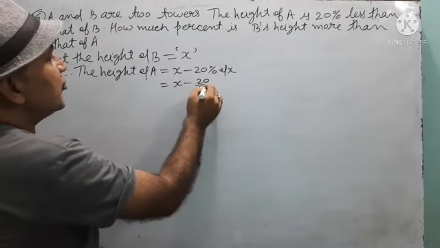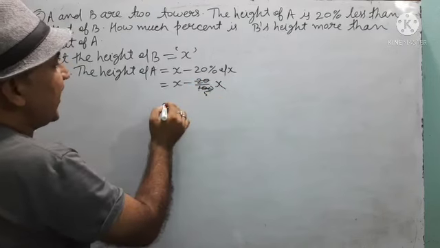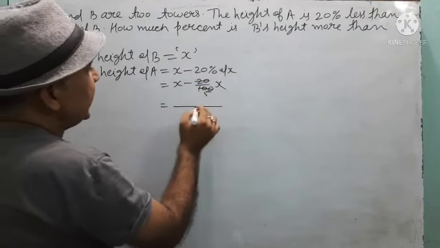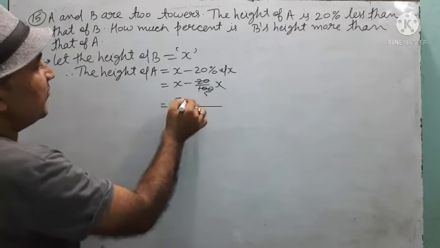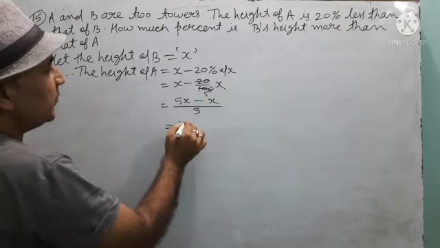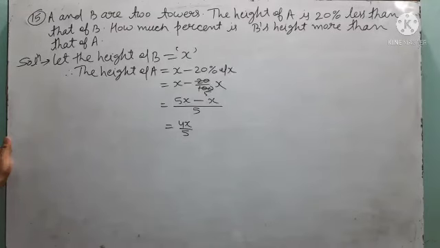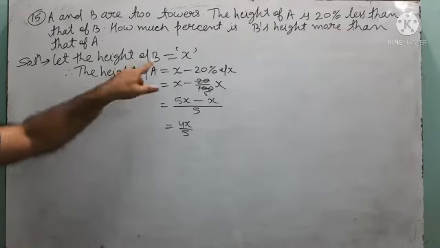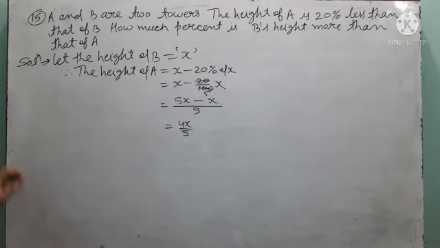X minus 20 upon 100x, dividing 20 and 100 by 5 times. If we take LCM 5 here, 5 will be multiplied with x, become 5x minus x, that means 4x upon 5. This is the height of A. If height of B is x, then height of A is 4x by 5.